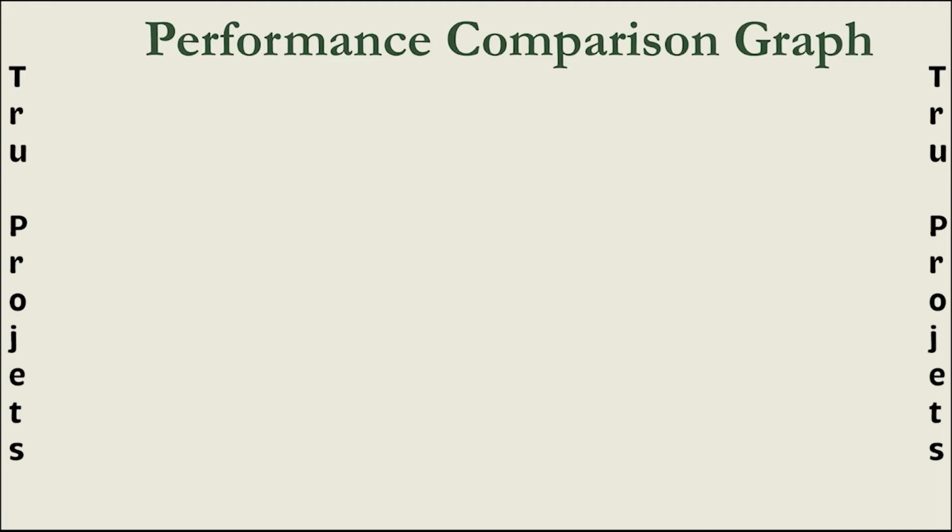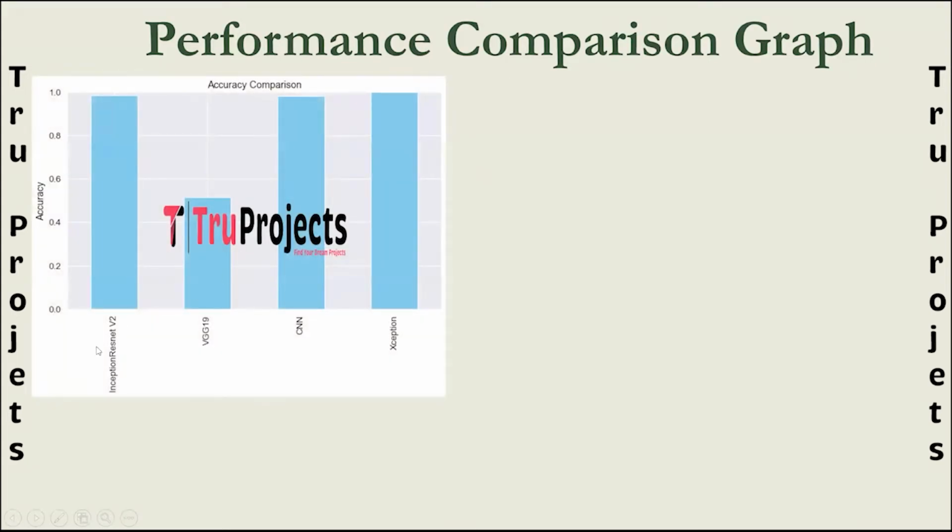So here we have comparison graphs for all those metrics. This is the accuracy comparison graph. Here on the x-axis, we have individual algorithm names, and on the y-axis, we have accuracy score. Accuracy is a measure of the overall correctness of the model. It calculates the ratio of correctly predicted instances to the total number of instances.